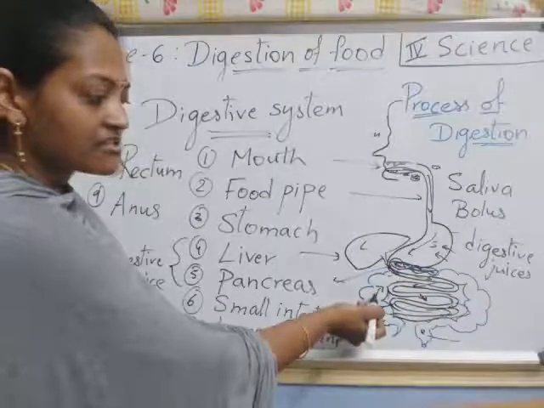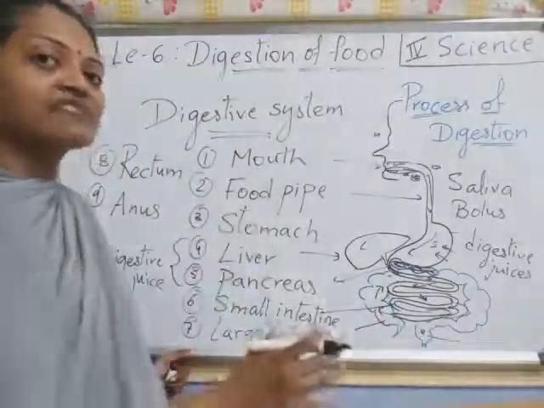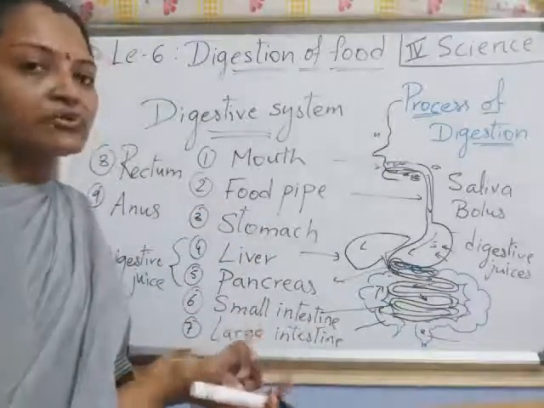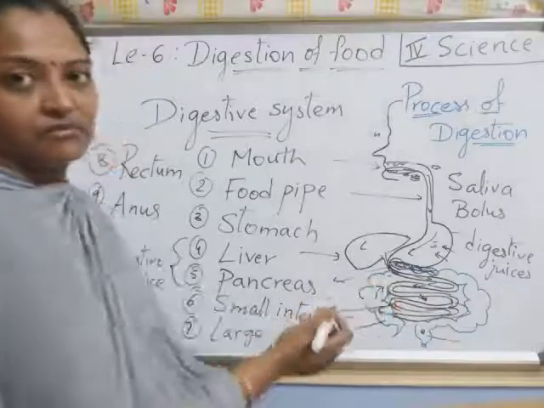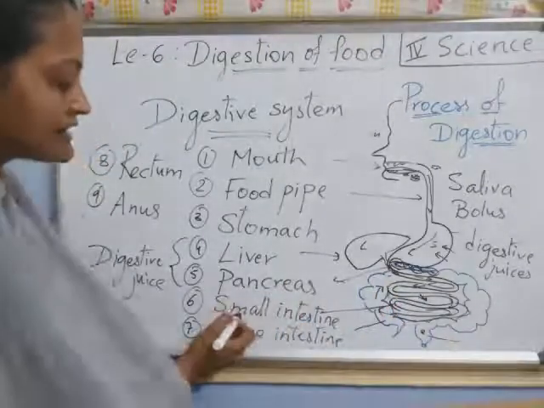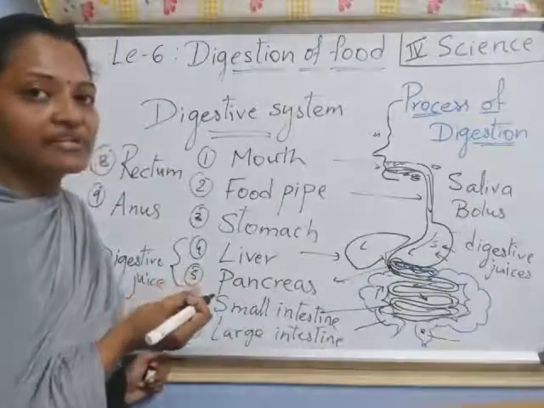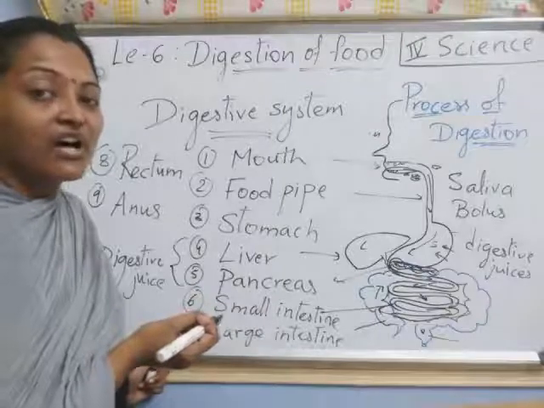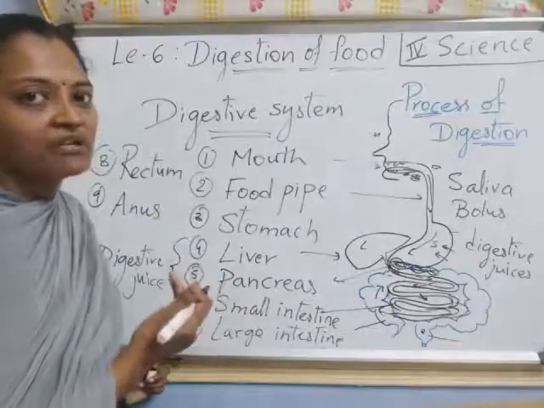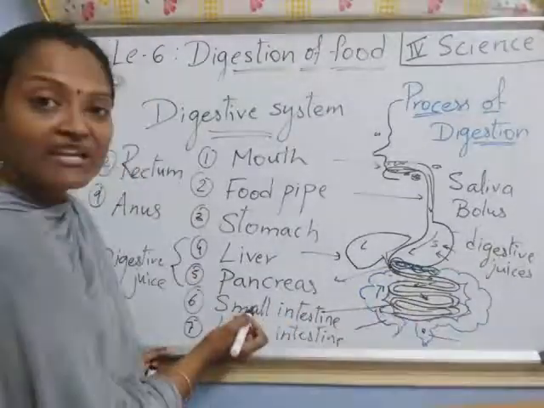In the large intestine, the undigested food is there. From the undigested food, water and some more nutrients are also absorbed from the large intestine. Understood, children? So in the small intestine, what is absorbed into the blood? Nutrients. We have nutrients, right? How many nutrients? I said 5 main nutrients: carbohydrates, proteins, fats, vitamins and minerals. Those are all absorbed in the small intestine.